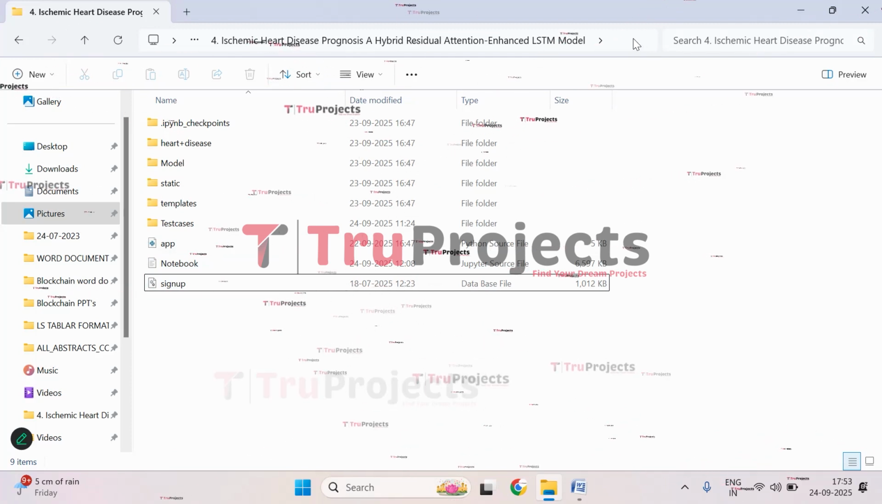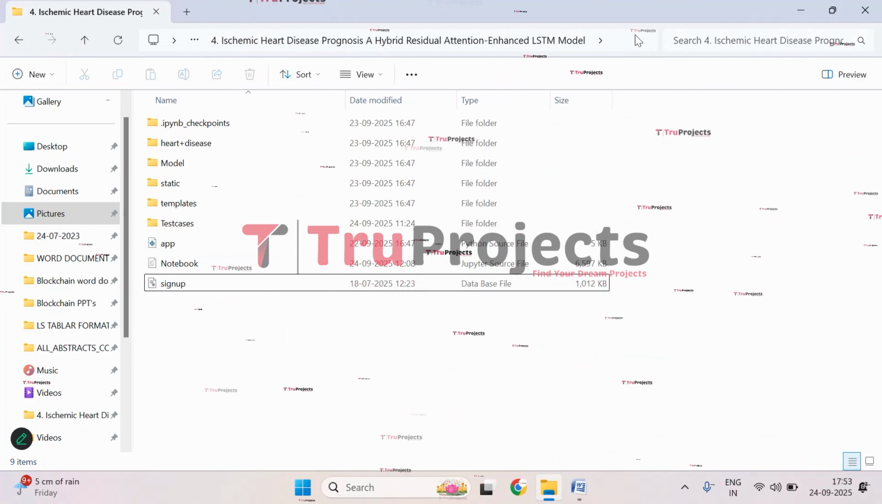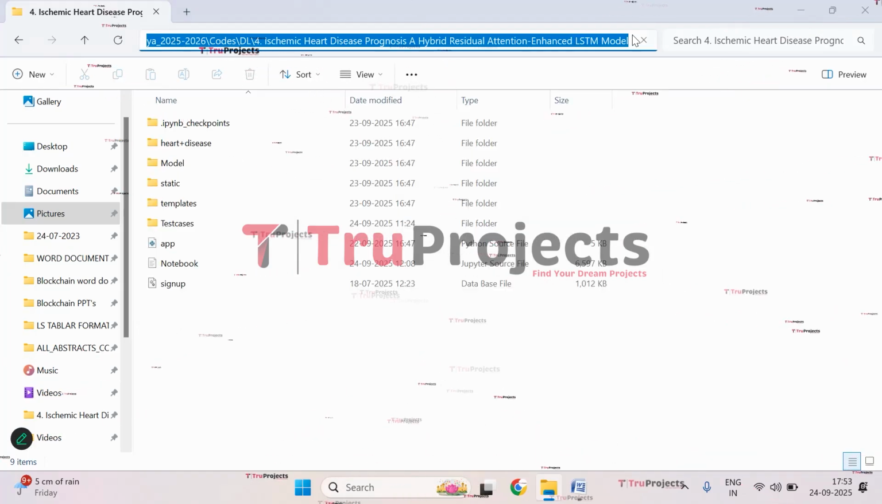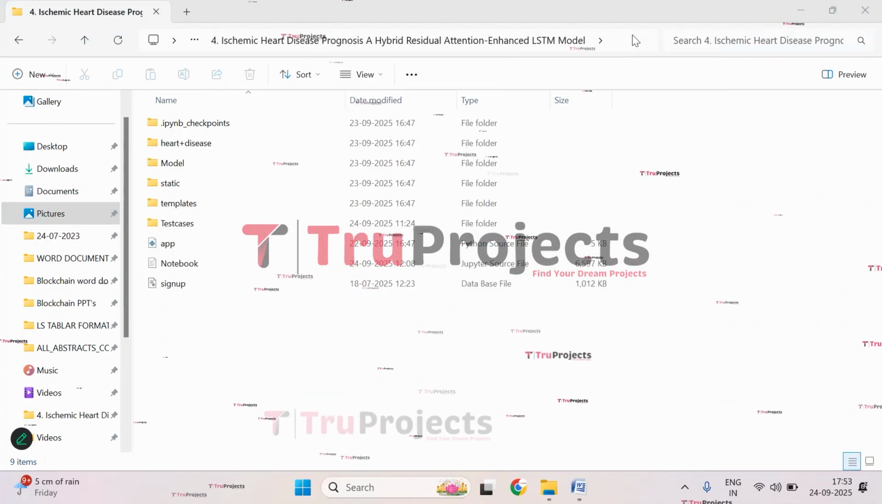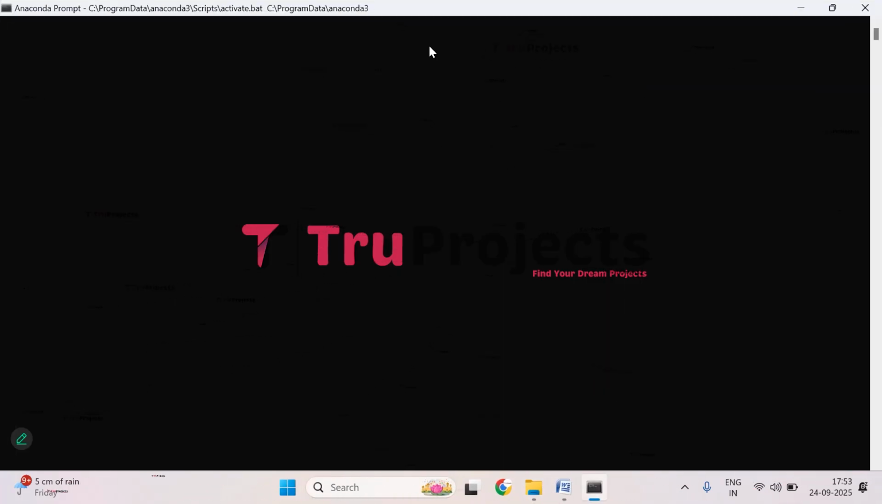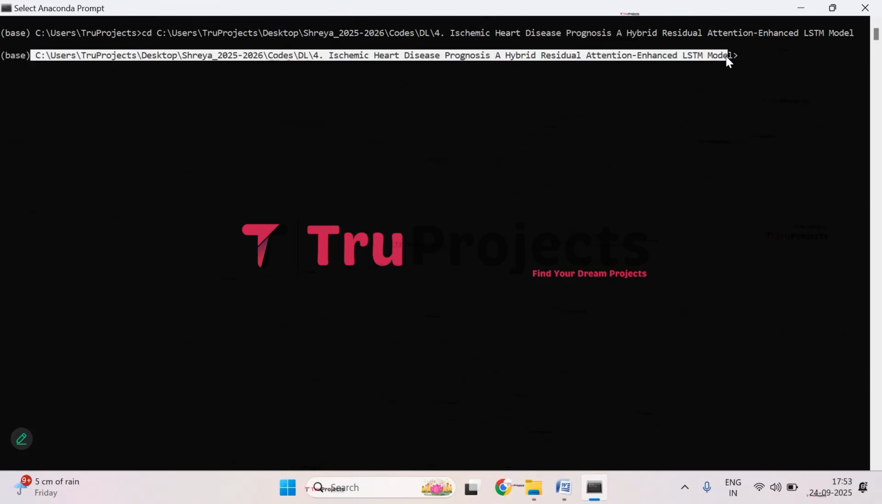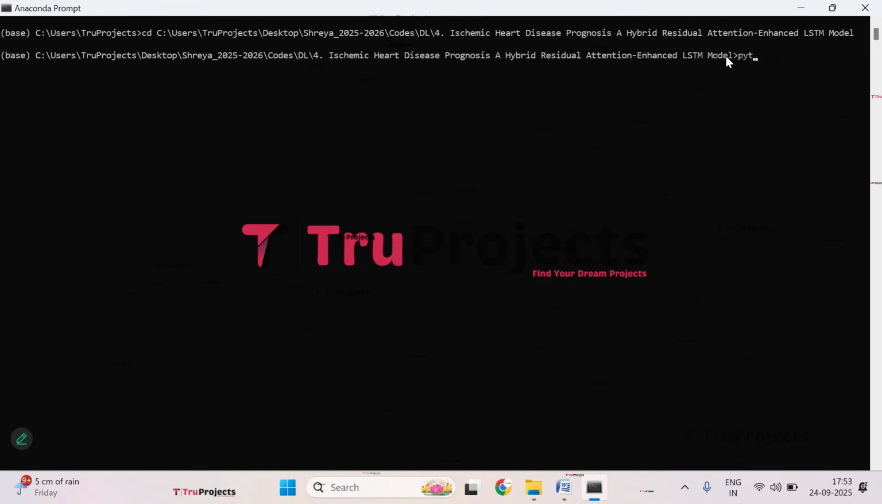Now let's execute. So copy the path of the code folder from the address bar of the file explorer. I'm copying it. Now open Anaconda prompt. So it is open. Now give the command cd, give the space, paste the copied path, and now click on enter. Here, if you observe, current directory is changed to the code folder's path. Now compile app.py file by giving the command python space app.py and click on enter.